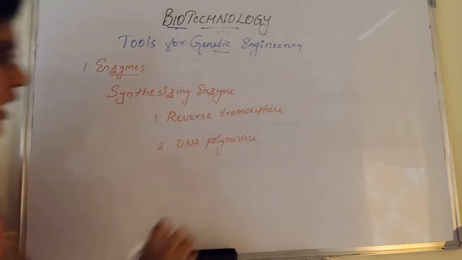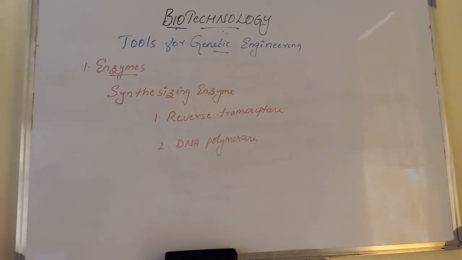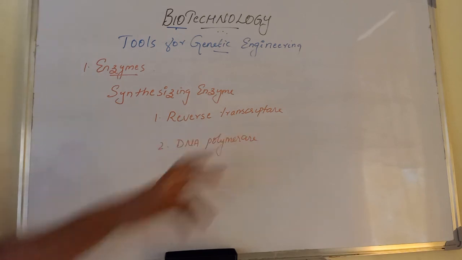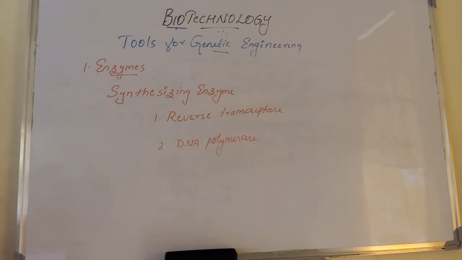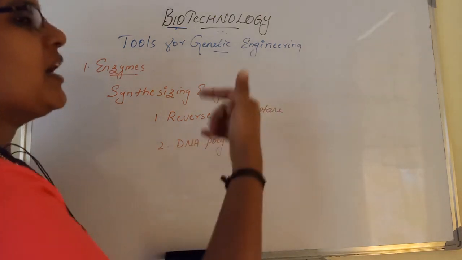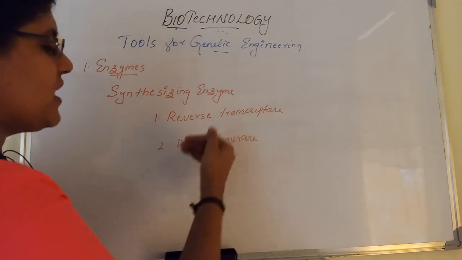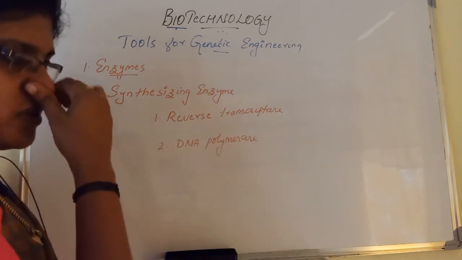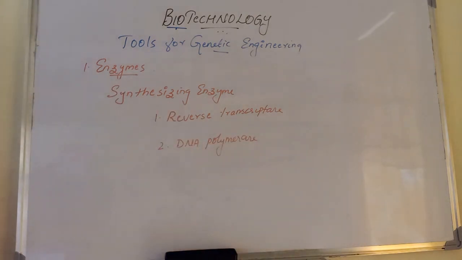We know what DNA polymerase and reverse transcriptase are. Reverse transcriptase helps in the synthesis of complementary DNA strands on the RNA template, and DNA polymerase helps in the synthesis of complementary DNA strands on the DNA template. So reverse transcriptase forms a DNA strand on an RNA template. DNA polymerase forms a DNA strand on a DNA template. So these are the synthesizing enzymes.